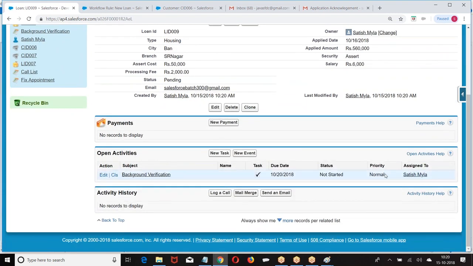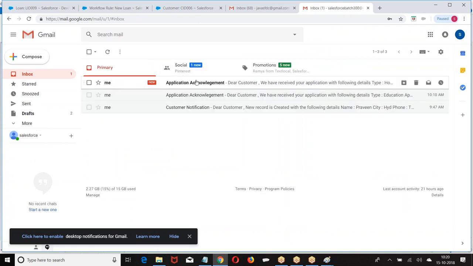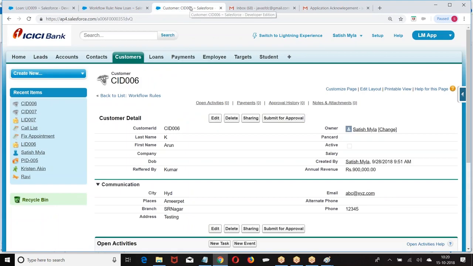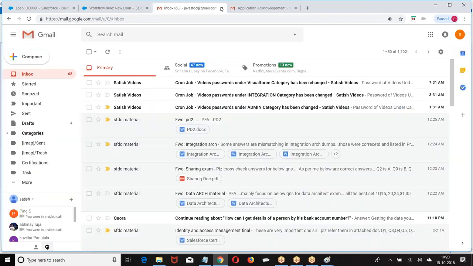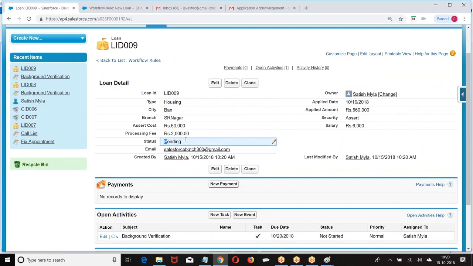Then the task is assigned and the email is received. These are immediate actions, right? But we gave one time dependent action. I told it to run the action after 3 hours, making the status equal to approved.